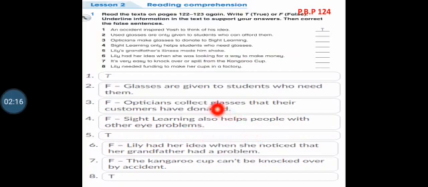And number 7, it's very easy to knock over or spill from the kangaroo cup. It's false. The kangaroo cup cannot be knocked over by accident because it has 3 legs. Number 8, Lily needed funding to make her cups in a factory. Yes, it's true. Good answers, my great students.